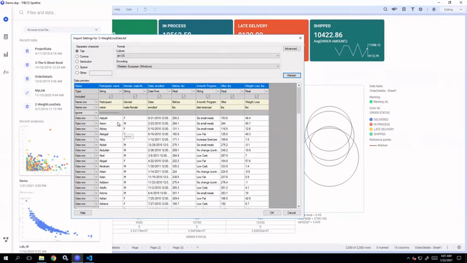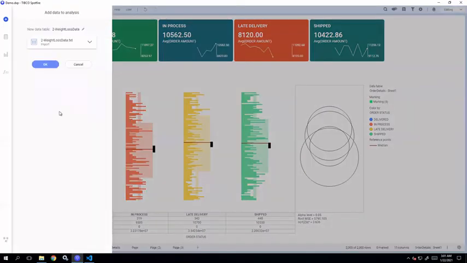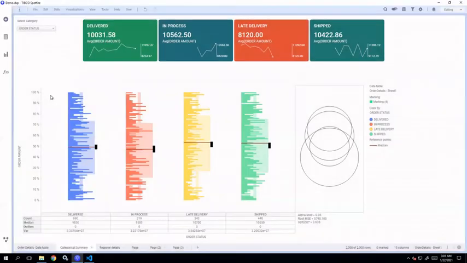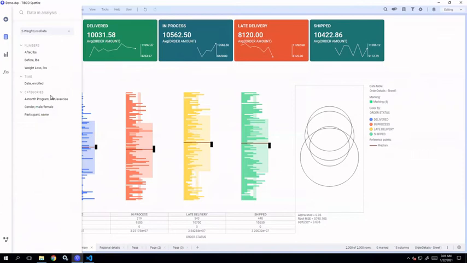Okay. Now you can see that the data table is in correct format. So you can just click on OK to load the data. Now again, in add data to analysis, there are certain options which are again advanced topics, so we won't be exploring them right now. Just click on OK to load the data into Spotfire.